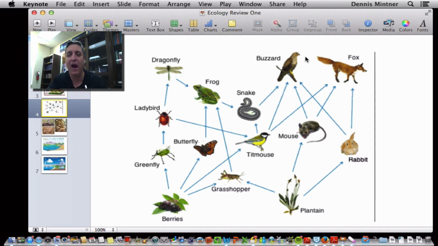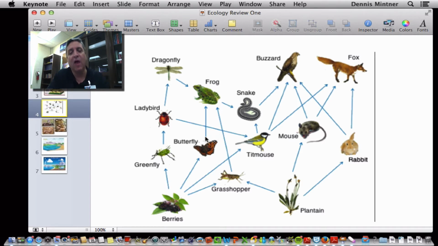The direction of the arrow is the direction the energy flows. So the thing that eats something else has an arrow going to it. Like the frog is eating the grasshopper. The energy from the grasshopper is going to the frog. In this case, the plantain is the producer or the autotroph. The grasshopper is the primary consumer, and the frog is the secondary consumer. And these are both heterotrophs. I hope that makes sense.